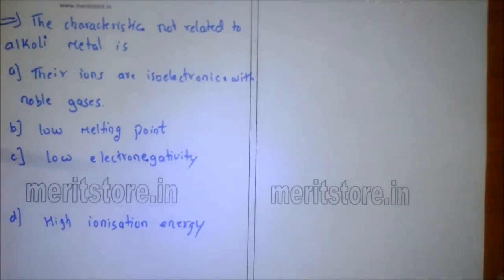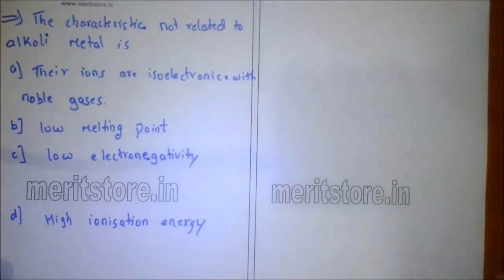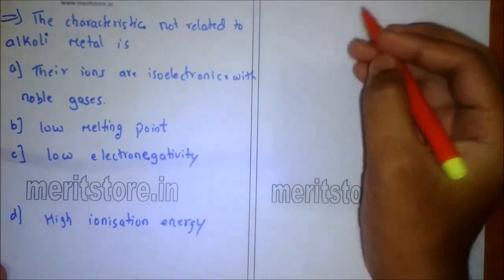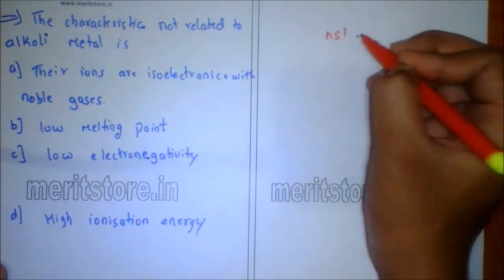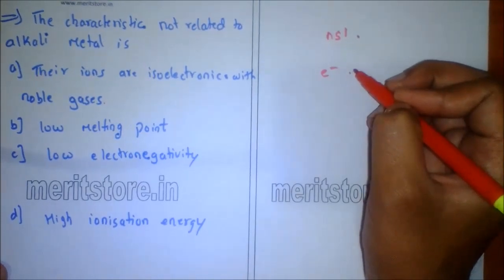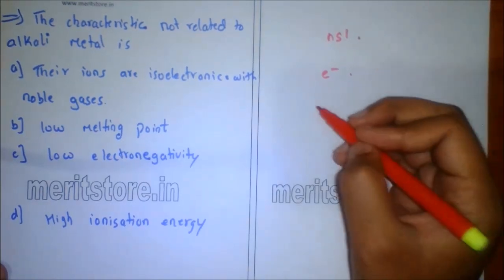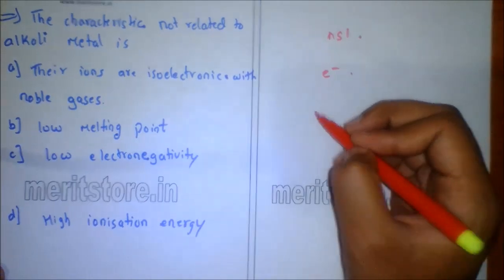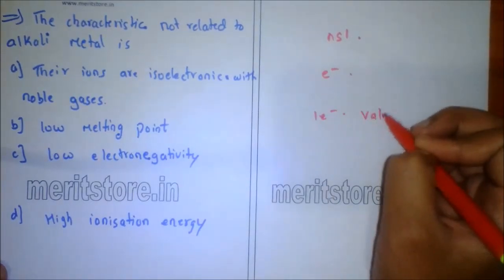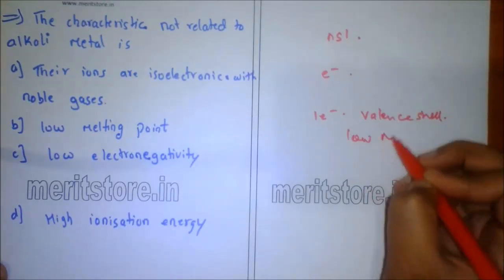The characteristic not related to alkali metals is: A. their ions are isoelectronic with noble gases, B. low melting point, C. low electronegativity, D. high ionizing energy. The alkali metals have ns1 electronic configuration, thus on losing an electron, the ion formed is isoelectronic with a noble gas. The energy binding the atoms in the crystal lattice of these metals is relatively low due to the presence of only one electron in the valence shell. Thus alkali metals have low melting points.